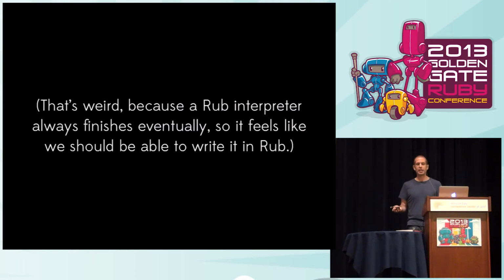And that's kind of weird, because the whole point of this language is that when you evaluate it, it definitely finishes. So a Rub interpreter is a program that always finishes. A Rub interpreter can't have an infinite loop in it. So that feels like exactly the kind of program we should be able to write in this language, but we can't for the reason I've just showed you. This Rub language can express some programs that always finish, but not all programs that always finish.